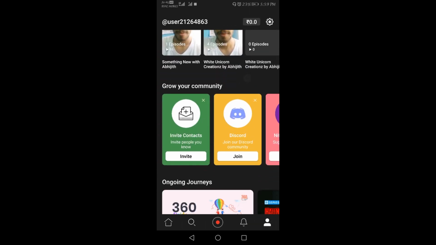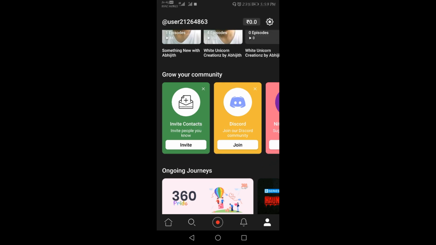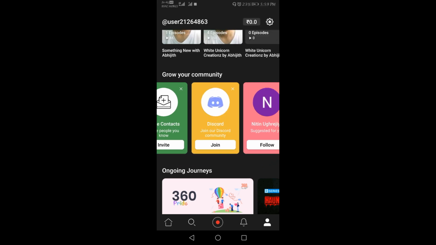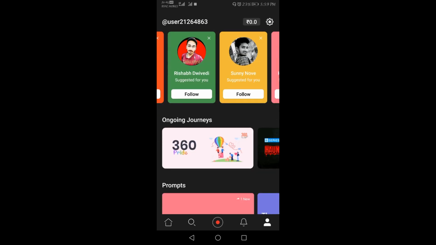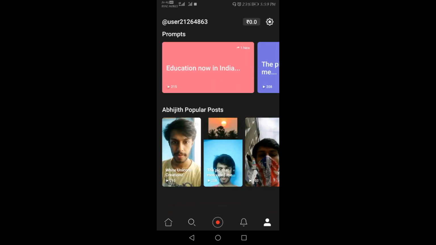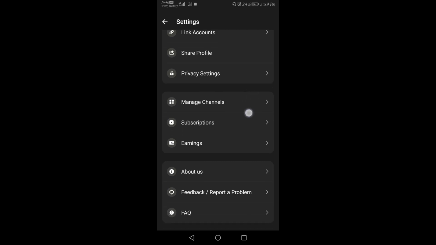and you will be able to see different options like invite contacts. You can invite contacts from your contacts. You can also join the Discord link, and there are different people you can follow. So how does it work? Now I will show you some settings. These are some settings which are available.